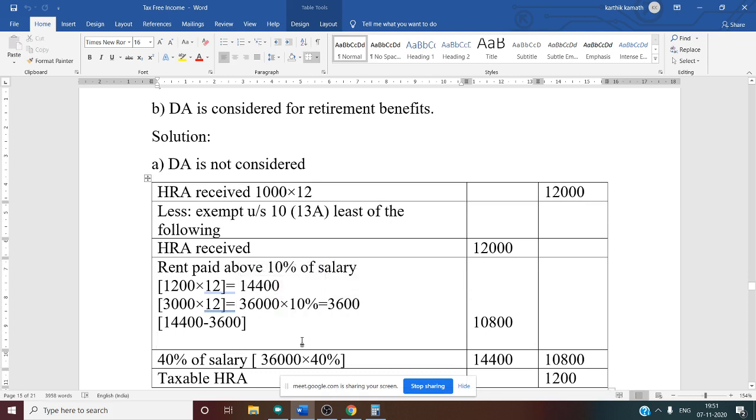So now you have two amounts. One is the rent paid amount, then you have the 10% of salary amount. Now you need to see the difference between these two amounts, that is rent paid minus 10% of salary. So your 14,400.